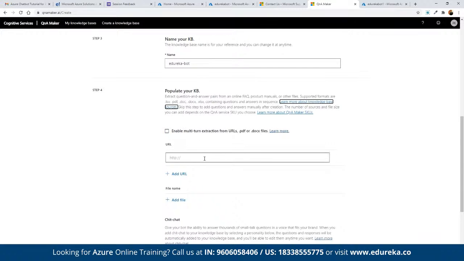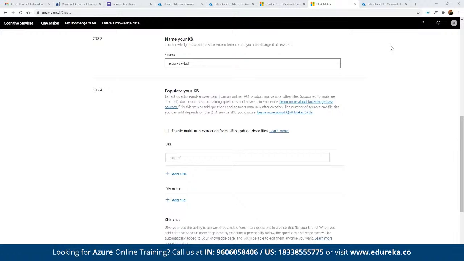Here we can upload the entire files in which we have all the questions. For example, if we want to learn more about how exactly the FAQs and the format of the knowledge base should be, we can refer to these links to have a quick clarity on what format the knowledge base needs to be in.